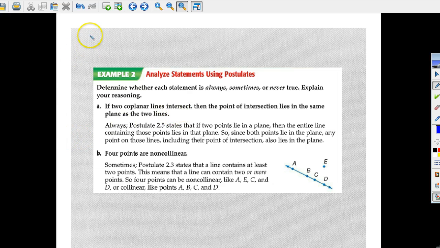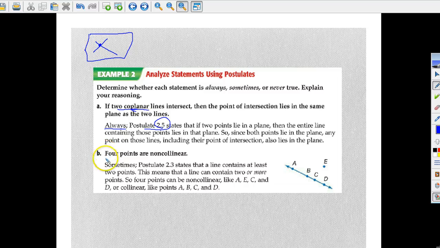Okay, so if you need to draw it, we can draw it too. So on a plane, two coplanar lines: there's a line here and a line there. That means both lines are on the same plane. If they intersect, then the point of intersection right here lies on the same plane as the two lines. So this is always true. Postulate 2-5 states that if 2 points lie in a plane, then the entire line containing those points lies in that plane too. So this is always true, according to postulate 2-5.